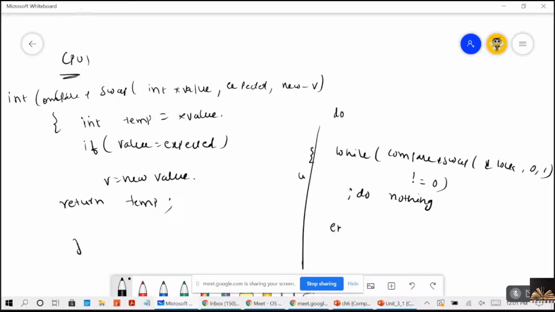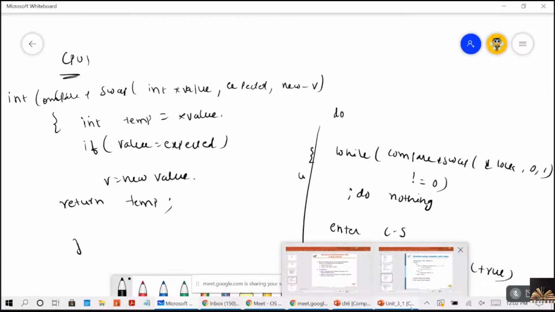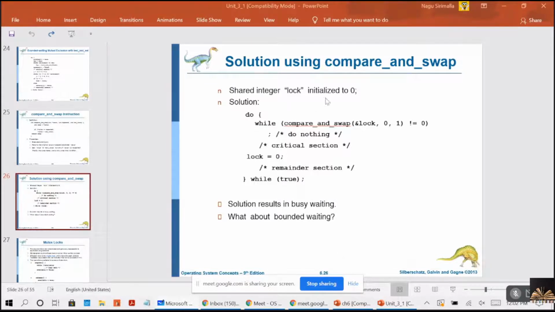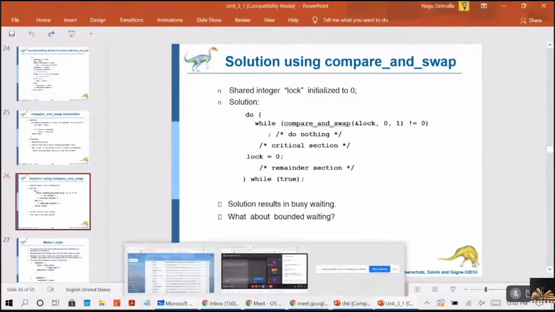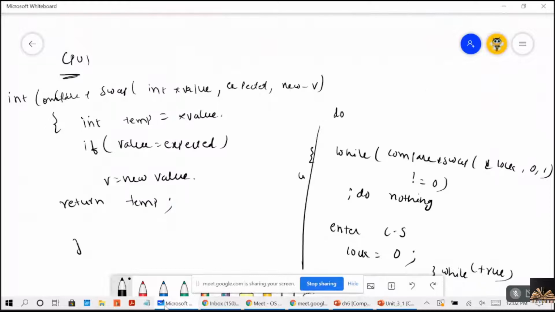Otherwise, enter critical section, make lock equal to 0, then remainder section, while true. So this is the code, right? See the PPT. Lock is initialized to 0.